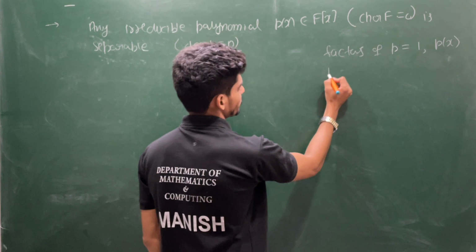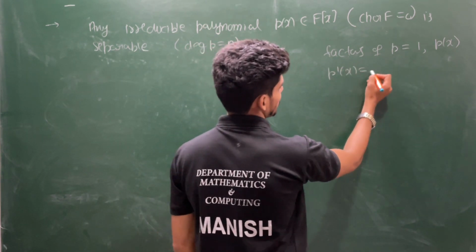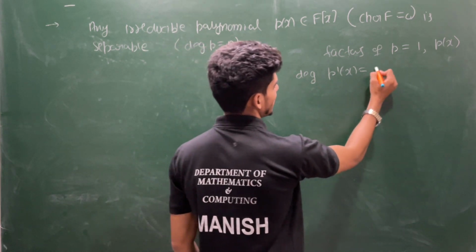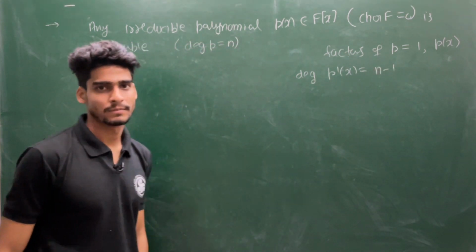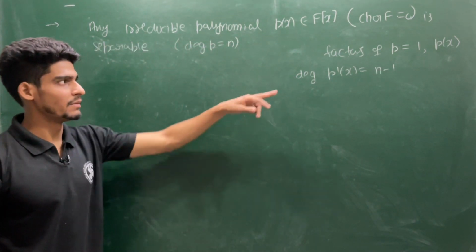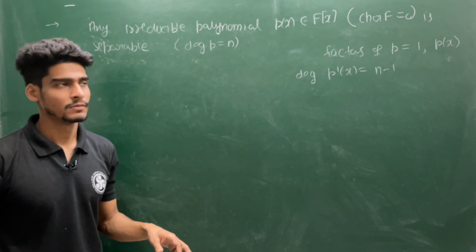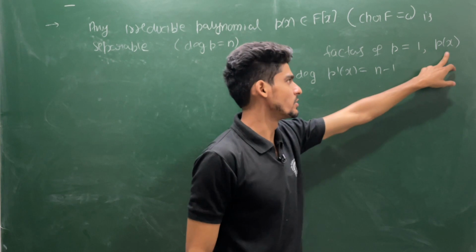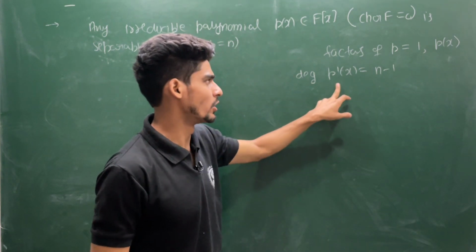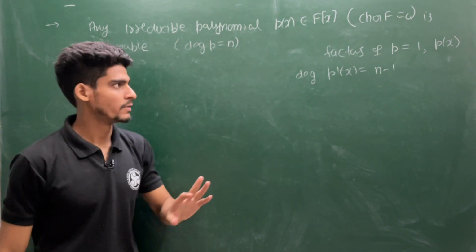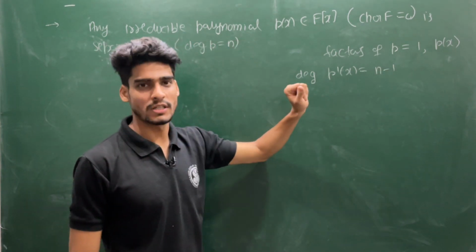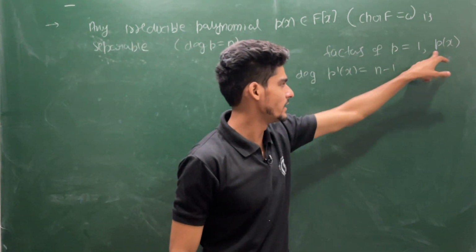If you see P'(x), the degree of P'(x) will be exactly n minus 1. So what can be the common factors? You can observe this is an n degree polynomial which is irreducible, and this is an n minus 1 degree polynomial. We do not know whether it is reducible or not, but it cannot have a common factor other than a constant, because this is degree n and this is degree n minus 1.